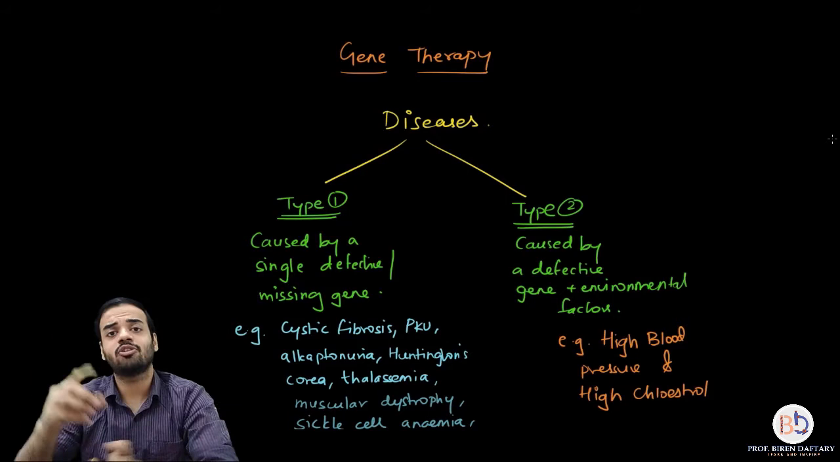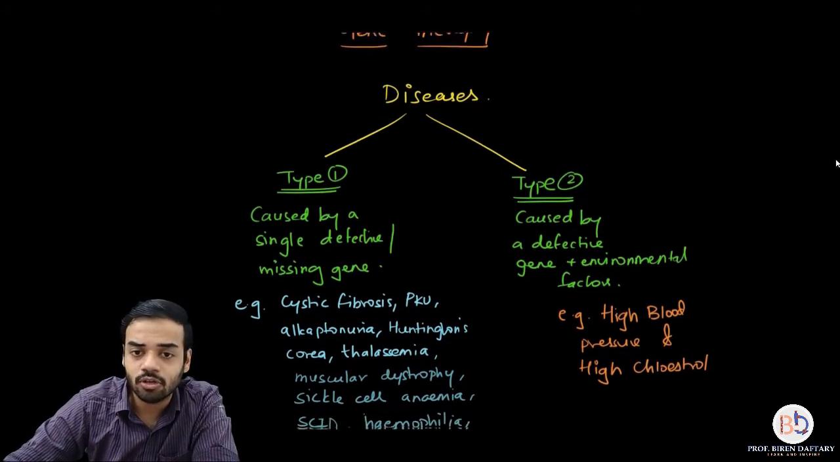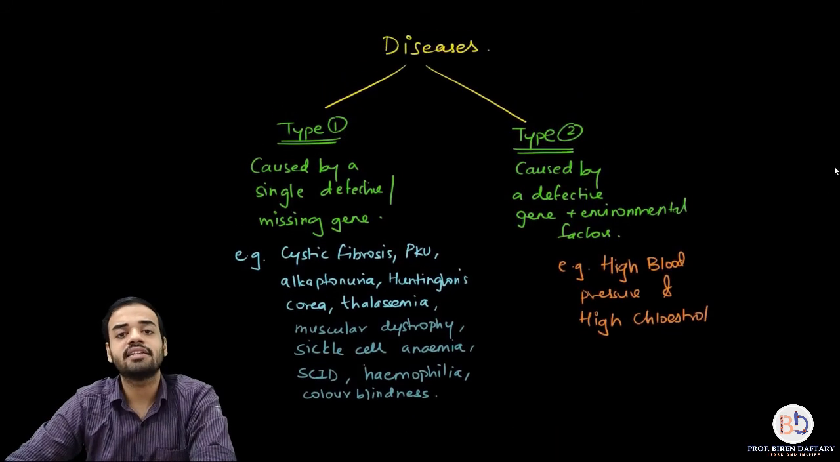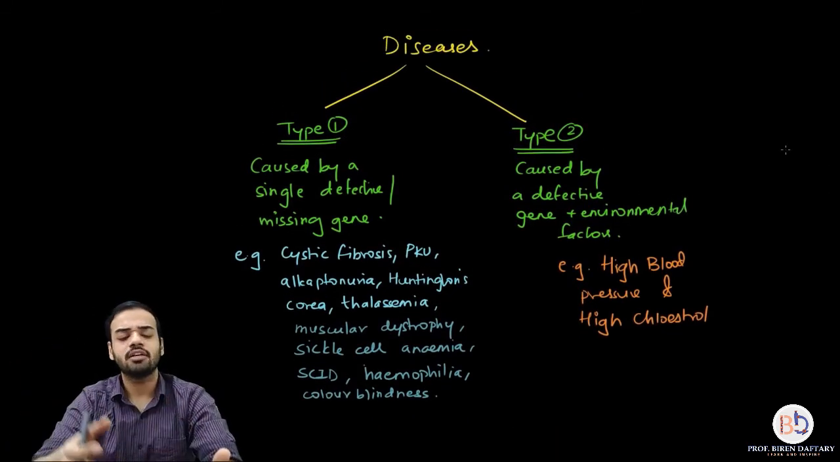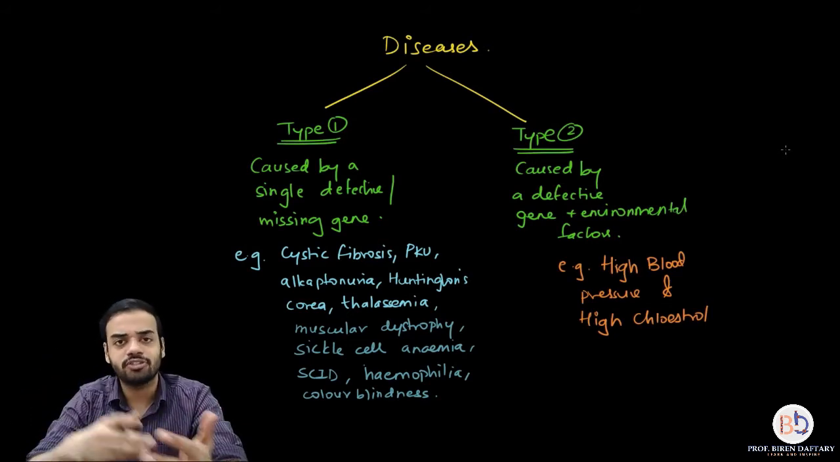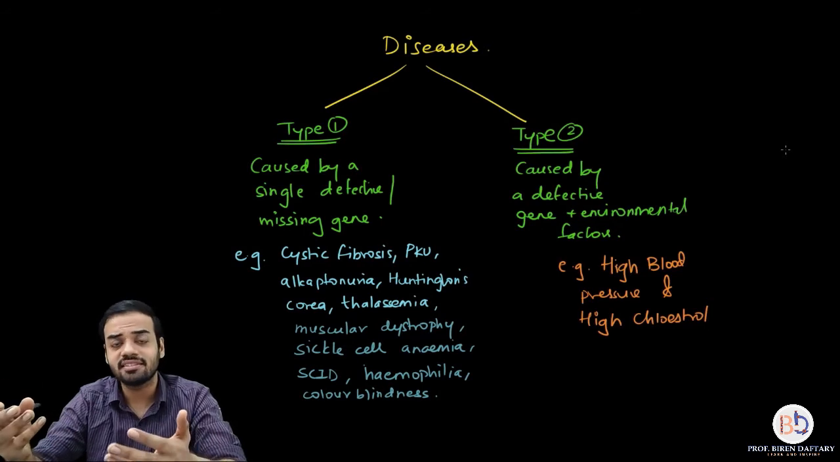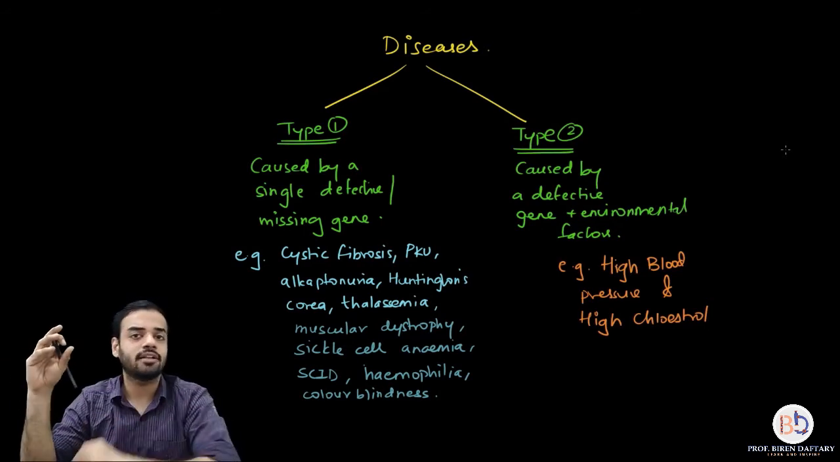Examples of diseases caused by a single gene, I have already given the list over here, so you can have a look at them. Whereas examples of diseases caused by genes and environmental factors are, so you can even add obesity to this list. High blood pressure, high cholesterol, obesity, all these diseases are caused by defective genes and also because of environmental factors.